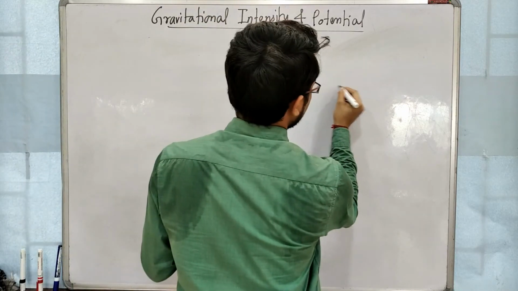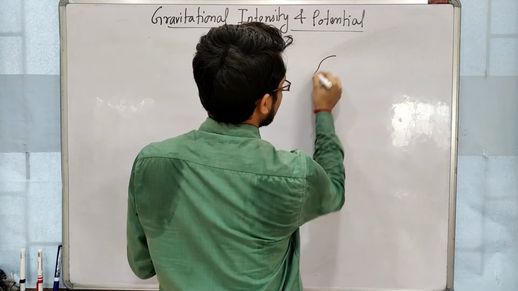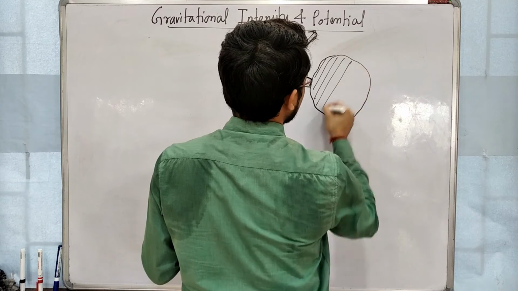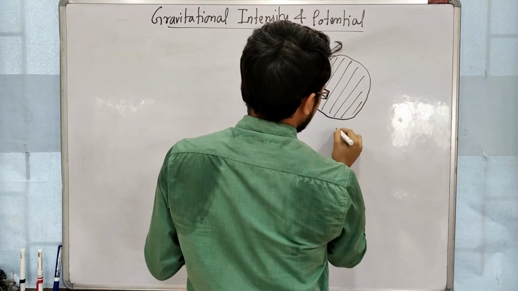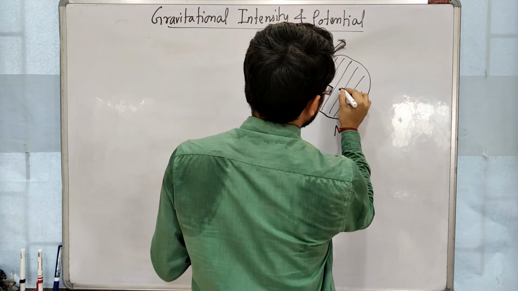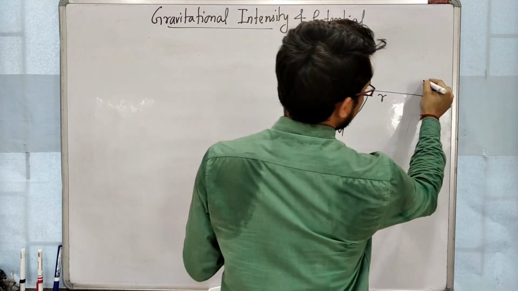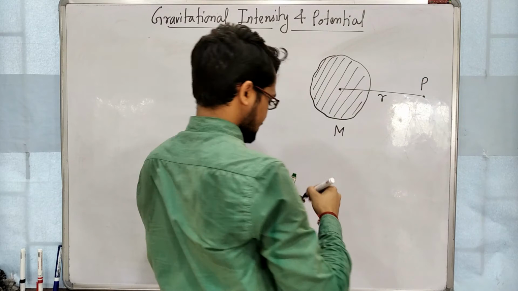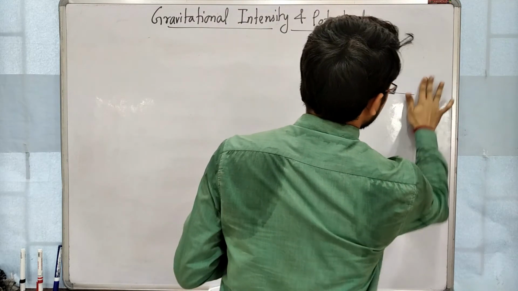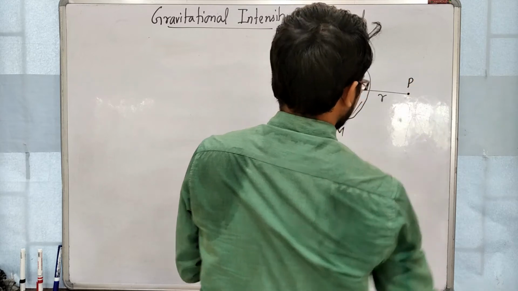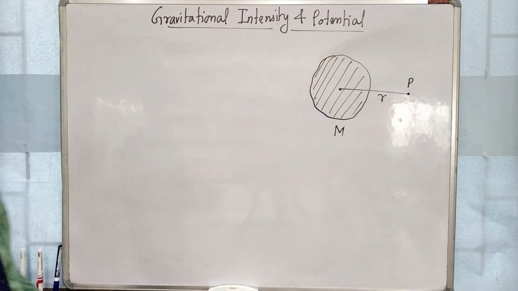So I am drawing a simple diagram. Suppose this is an object of mass m, due to which we want to find the potential, and from the center of mass at a distance r, at point P, we want to find the potential. Here the object is brought from infinity.